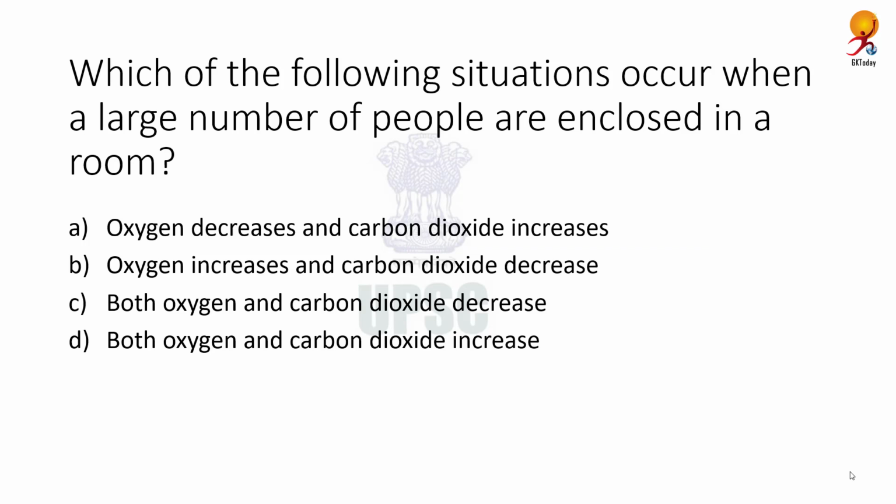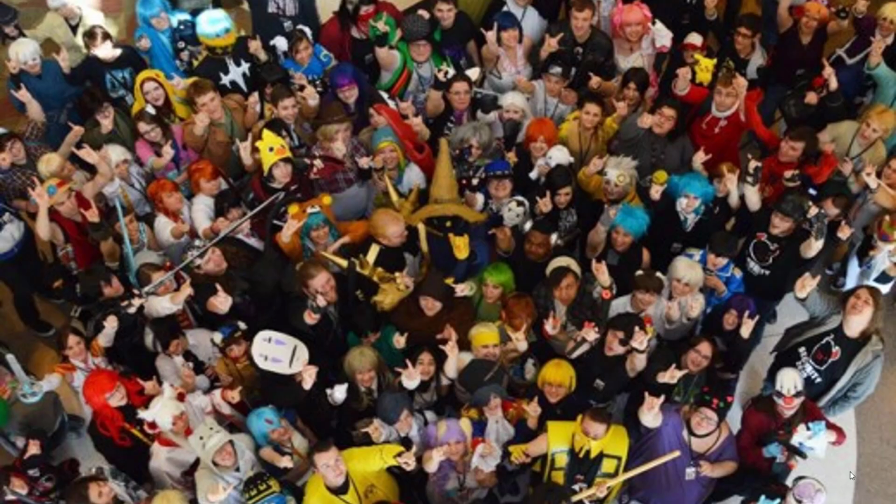Which of the following situations occur when a large number of people are enclosed in a room? Now, if it's a closed room, oxygen decreases and carbon dioxide increases. So that's the correct answer. If a large number of people are closed in a single room, they use oxygen for the process of respiration. So the amount of oxygen in the room eventually decreases. On the other hand, every person will exhale carbon dioxide in the room. So the amount of carbon dioxide will eventually increase.